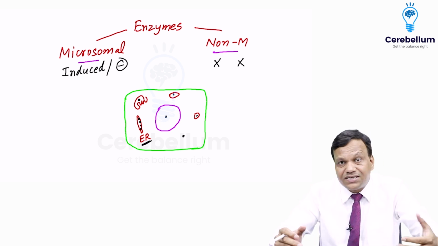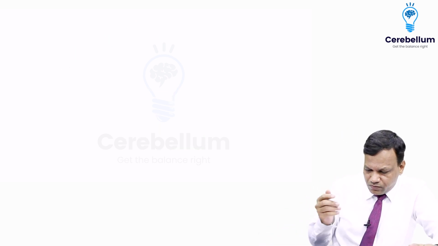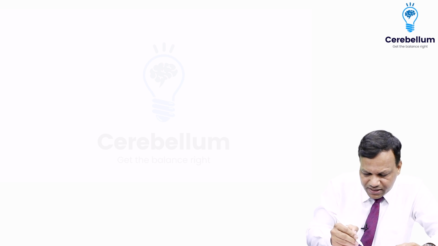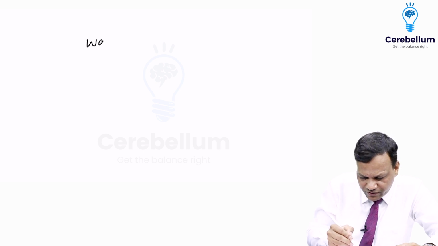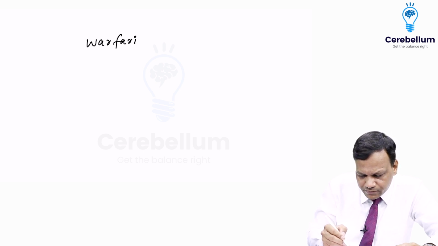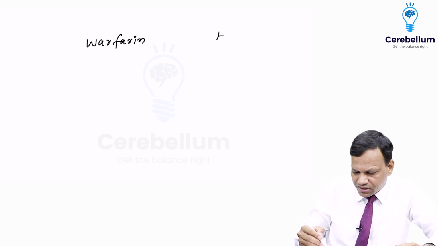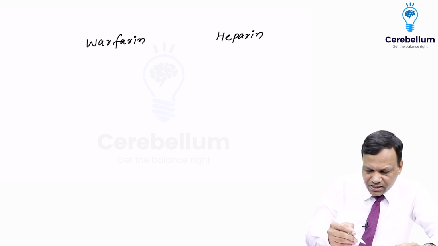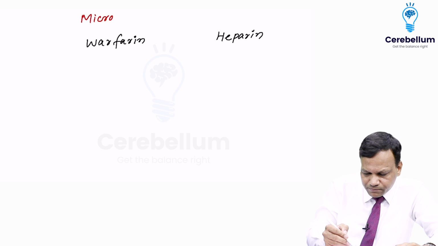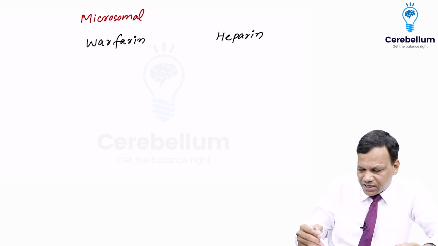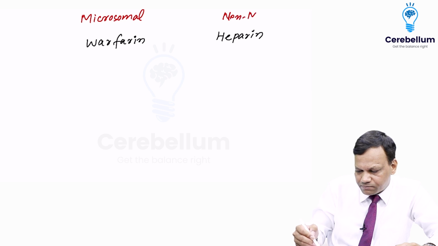Now, what do you mean by induction or inhibition? We'll try to understand with the help of an example. We have a drug called warfarin. We know it is an anticoagulant drug. And we have another drug called heparin. This is also an anticoagulant drug. The difference is warfarin is metabolized by a microsomal enzyme and heparin is metabolized by a non-microsomal enzyme.